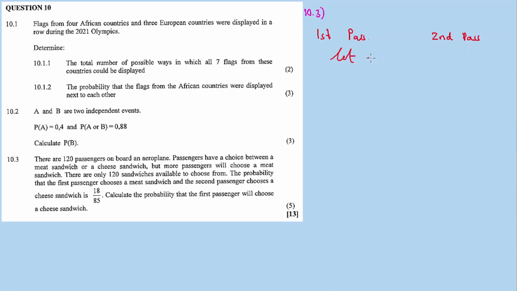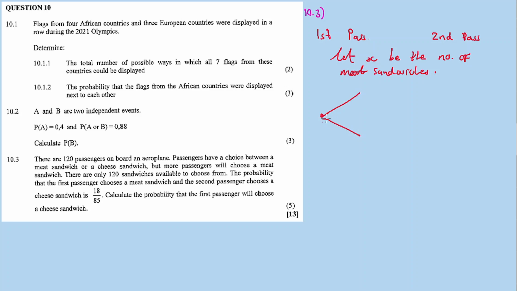Let x be the number of meat sandwiches. Why do I need x to be the number of sandwiches? Because we don't know the number of sandwiches. So look, for the first passenger,